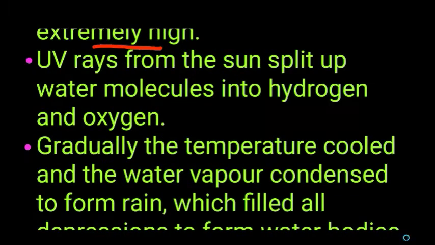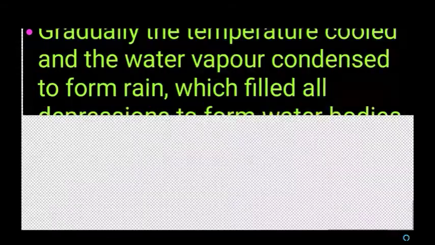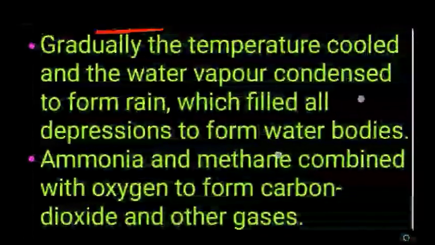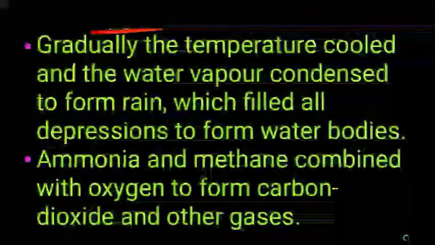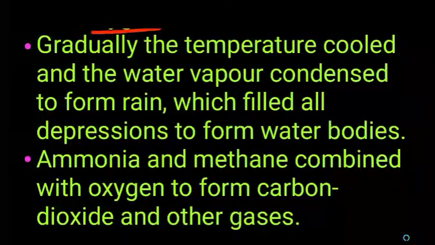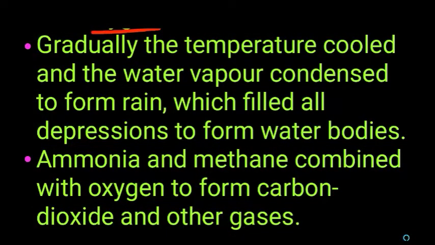At the same time, the UV rays from the sun split the water molecules into hydrogen and oxygen. Then, after billions of years, the earth gradually started to cool, so its temperature got reduced.